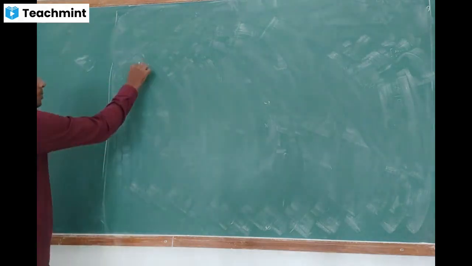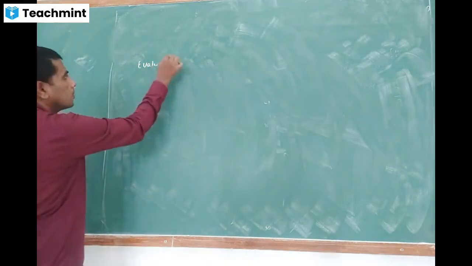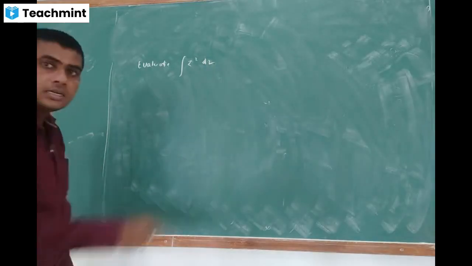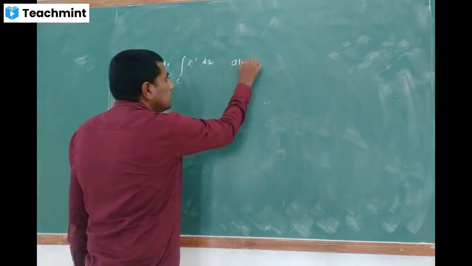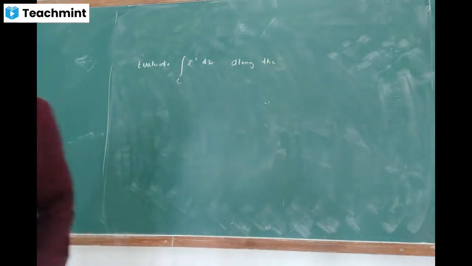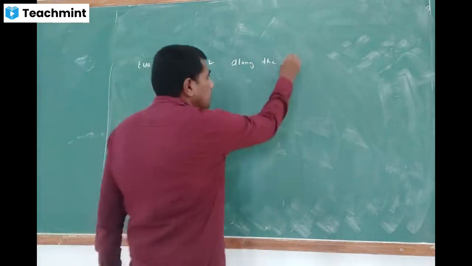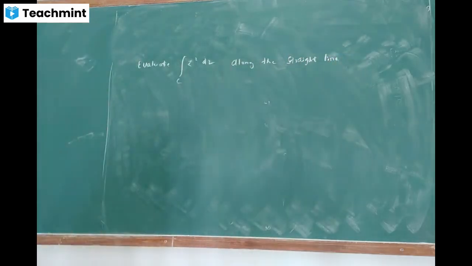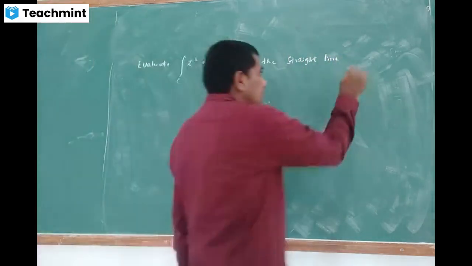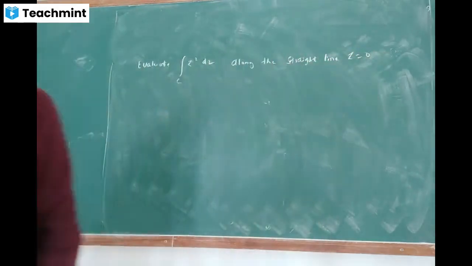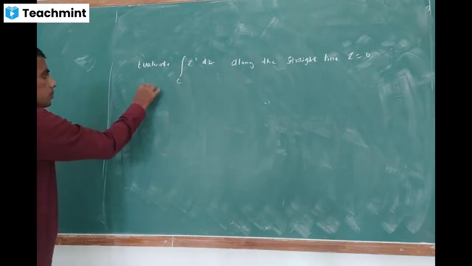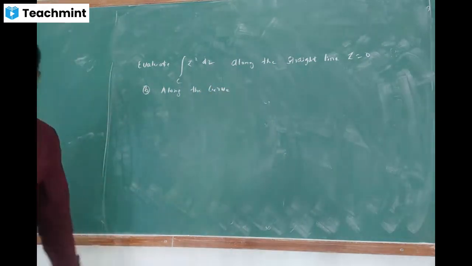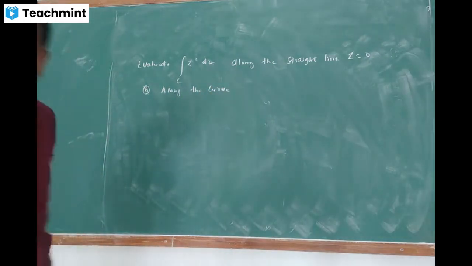Evaluate the line integral of z square dz along the curve made up of two line segments, along the straight line z is equal to 0. Is it clear?